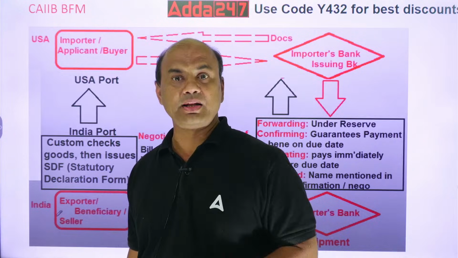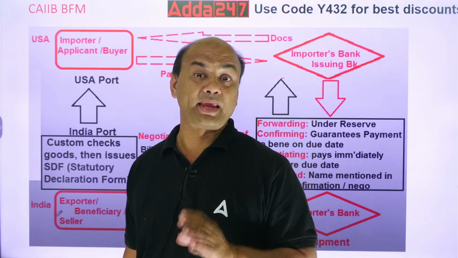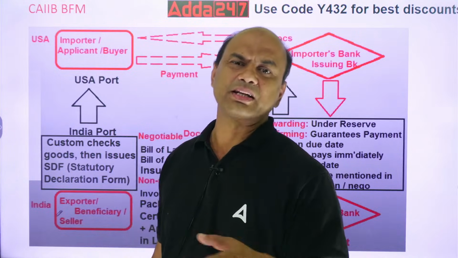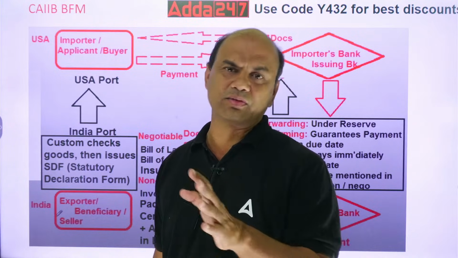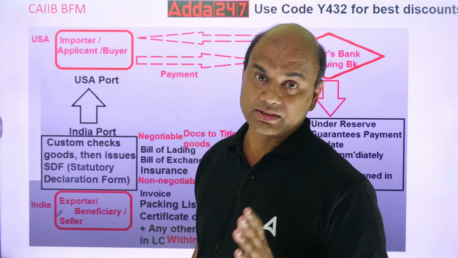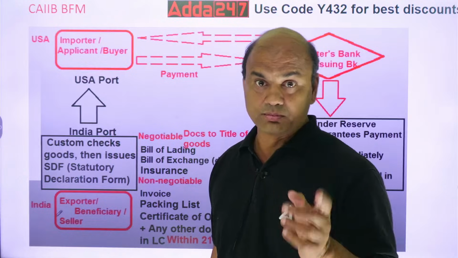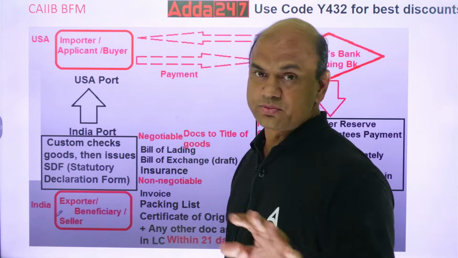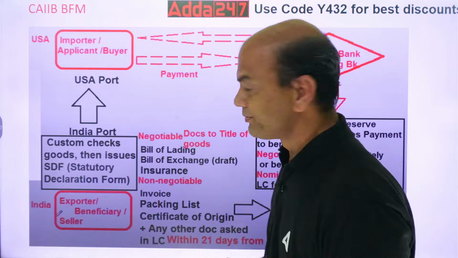In post-shipment finance, we don't track the end use except for AML, means if it's going for some terrorist activities, then it's tracked. Otherwise, no. But in pre we track. So this was about pre and post.